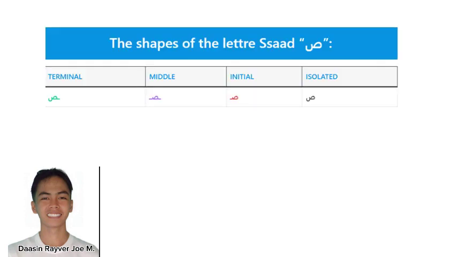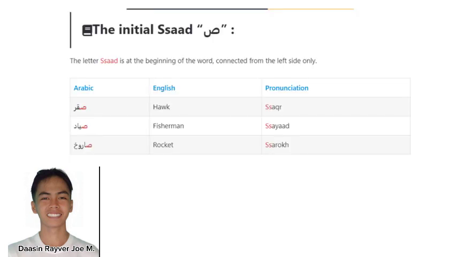Next, we have Sod. Sod is a heavy letter. Here are its shapes depending on its location: isolated, initial, middle, and terminal. For the initial Sod, we have hawk, which is pronounced sakar. We have fisherman, which is pronounced shayad. And we have rocket, which is pronounced sharuk.